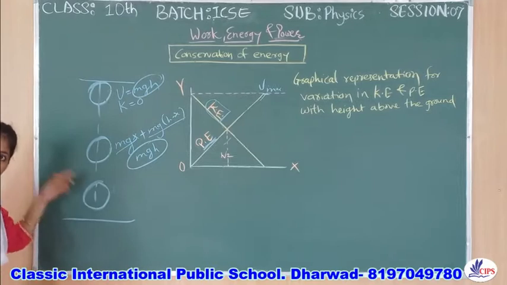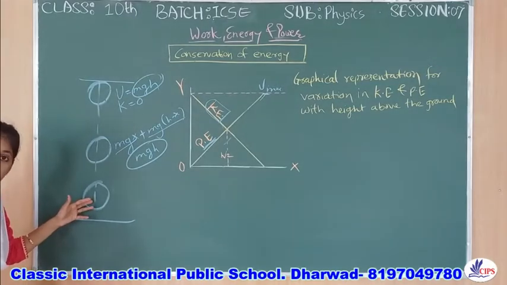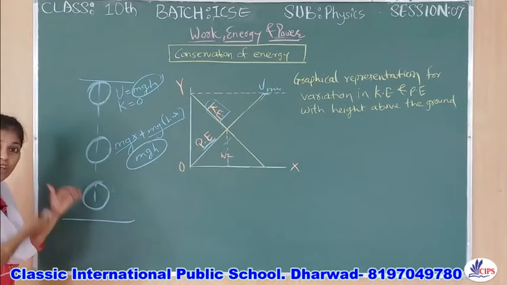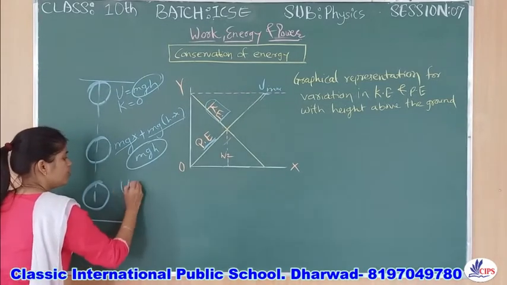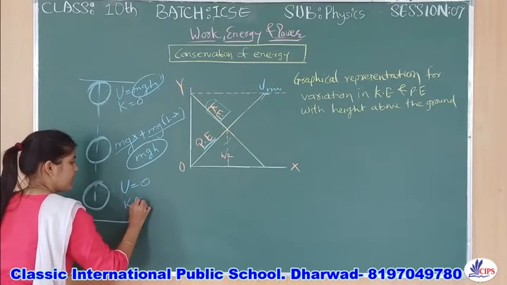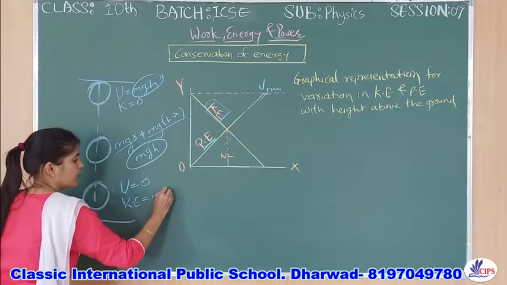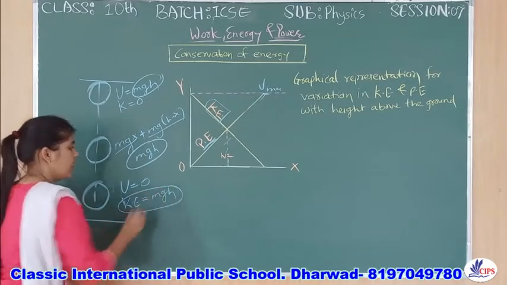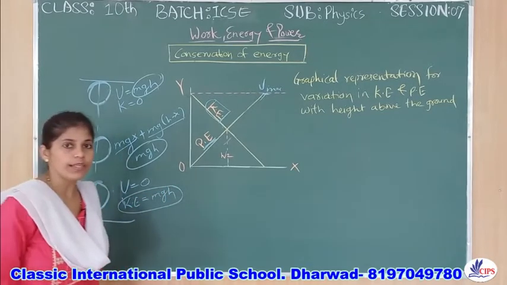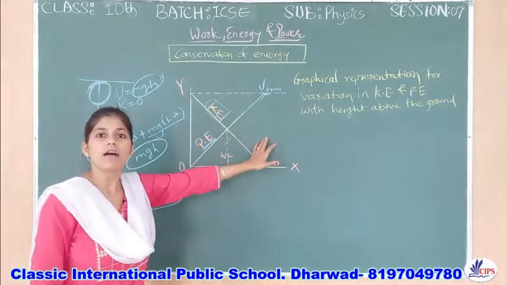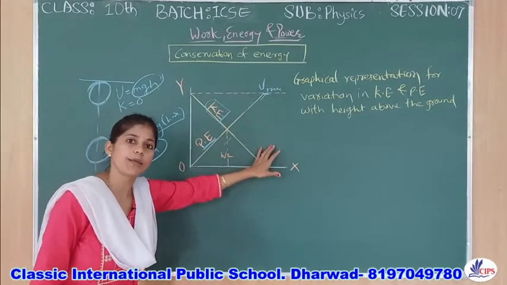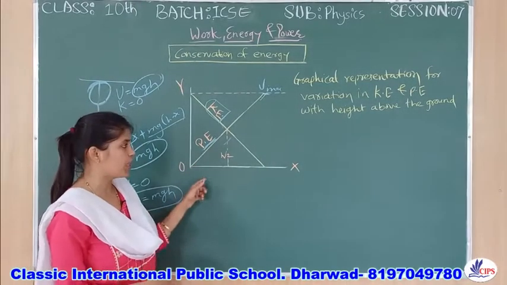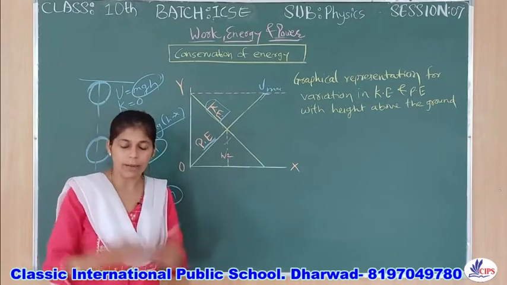At the third position, location C, the ball was about to hit the ground, so potential energy U was 0, but kinetic energy was maximum. That we have studied. So this is the graphical representation showing both kinetic energy and potential energy, and if this question comes for 3 marks, as I said.